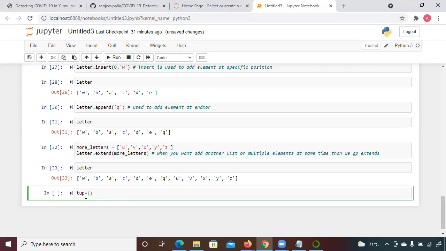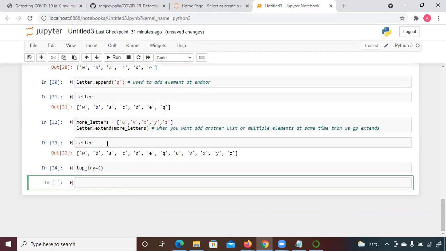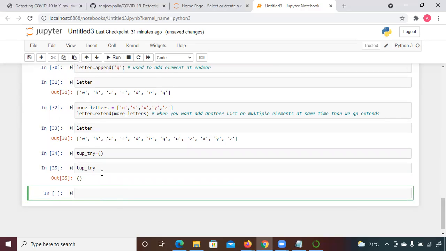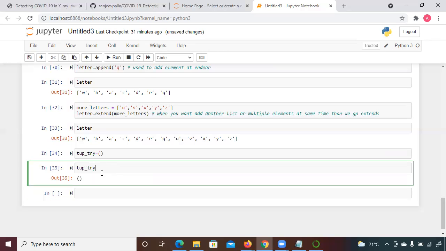I don't know. Let's run this. It won't give an error if you declare it empty. It won't show you anything, but it will work. Now, if you wanted to create one with a comma...